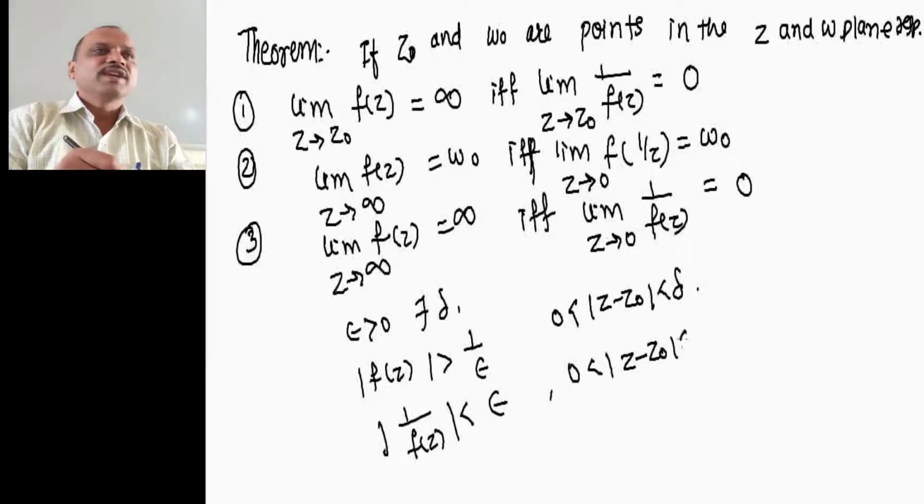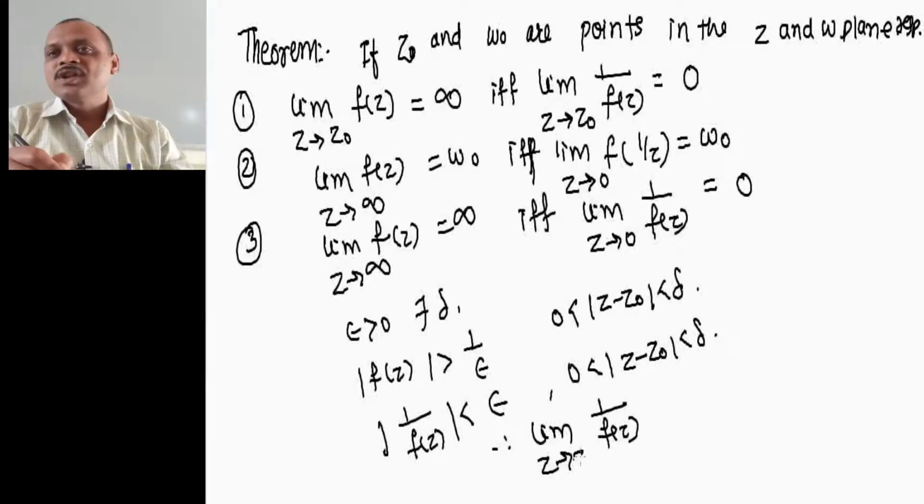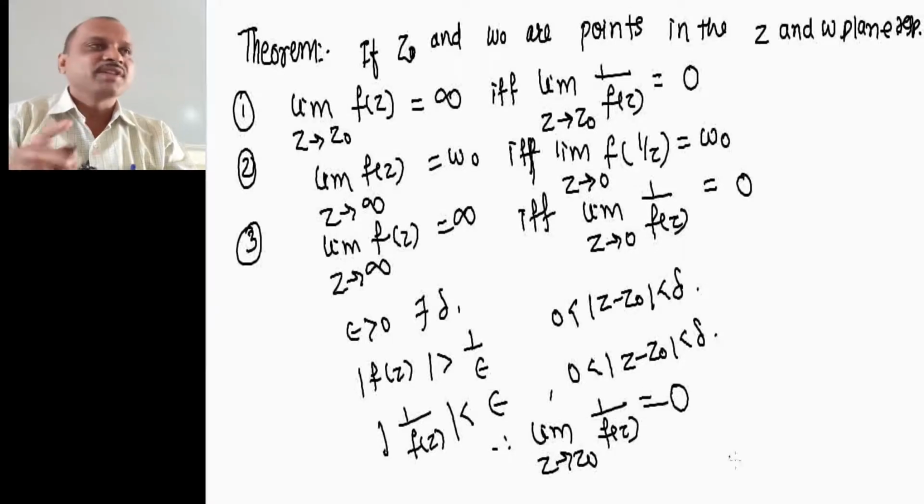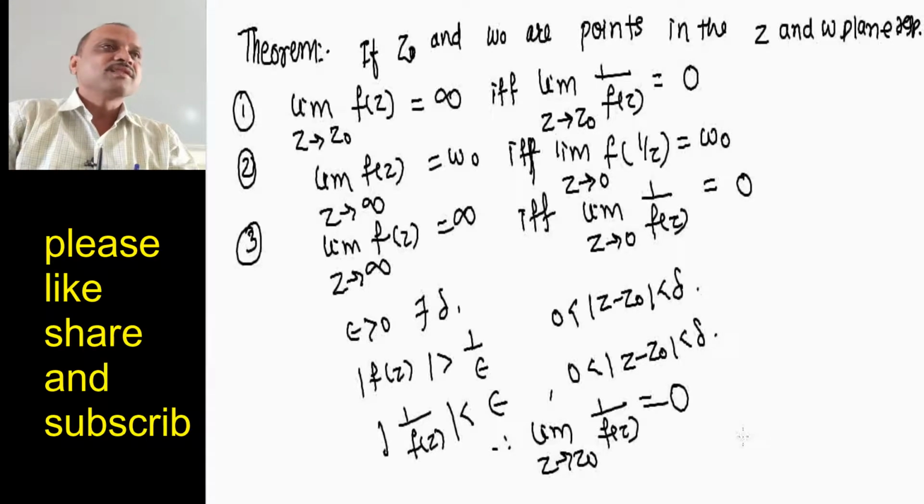Now, taking the reciprocal of this, what do we get? 1 divided by f(z) is less than epsilon, for the same range 0 less than |z minus z0| less than delta. Therefore this means that the limit of 1 divided by f(z) as z tends to z0 equals 0. This is the first part of this theorem. Now let us prove the second part.